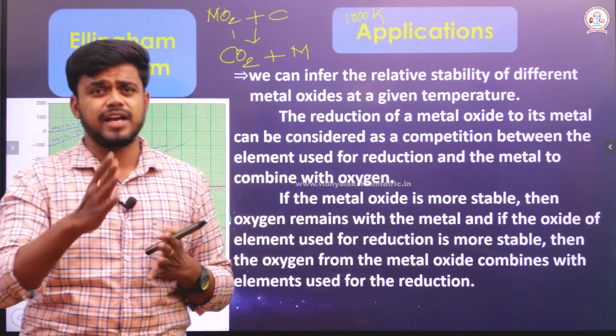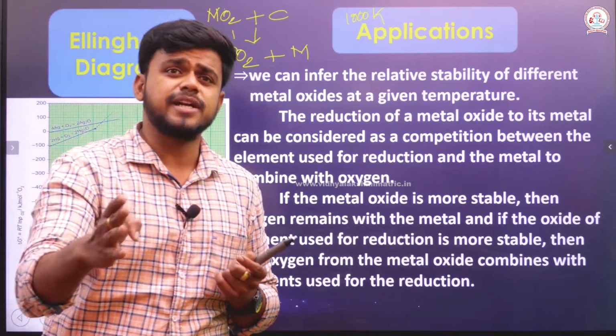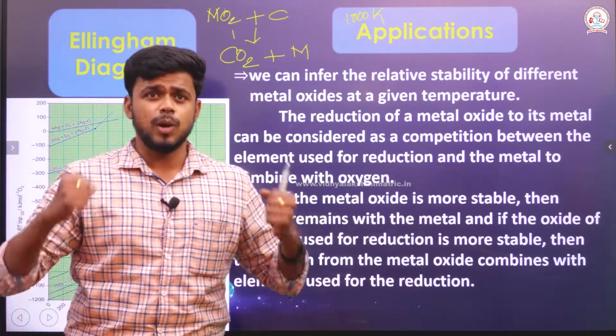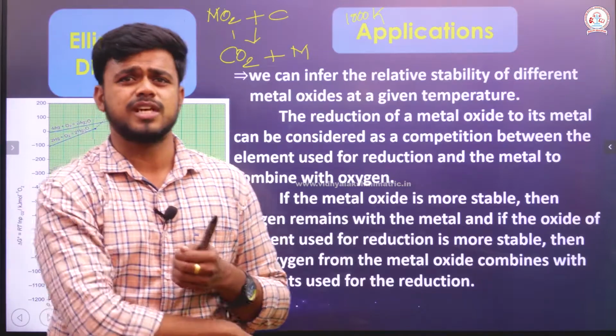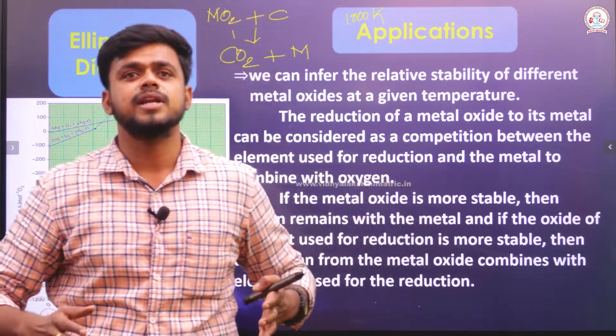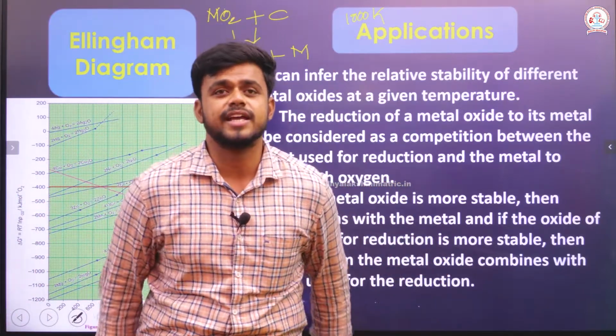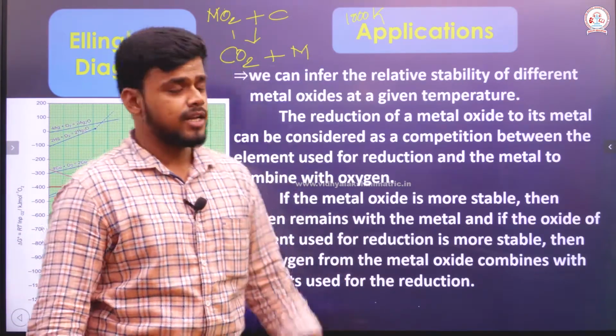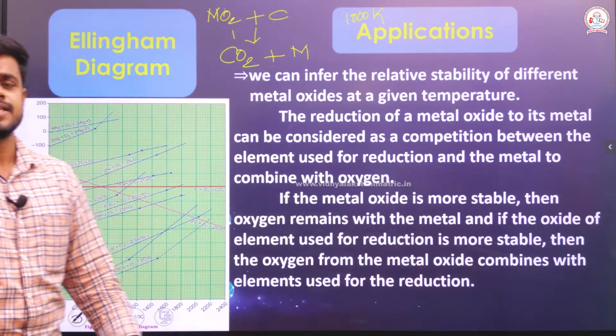We should never forget that the reduction of a metal oxide to a metal with the help of an element is a competition between themselves, because the one that is more stable will never give up oxygen. The one which is less stable will just throw off the oxygen. So carbon will take up oxygen and go as carbon dioxide, as I have written for an example.